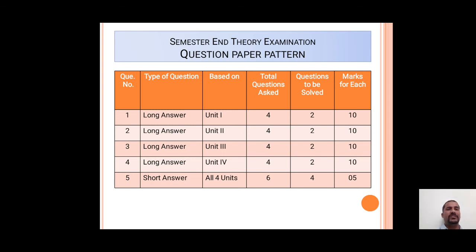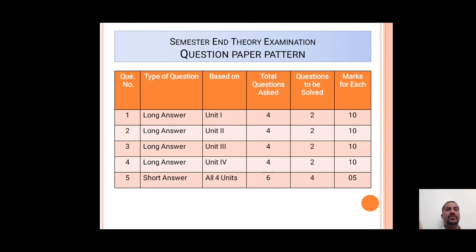Now we will see the question paper pattern for the TYBSc Botany semester 5 as well as semester 6. There will be 5 questions carrying a total of 100 marks, out of which question number 1, which is a long answer question, is totally based on unit number 1. There will be 4 questions asked, out of which the student has to attempt 2 questions, and each question carries 10 marks, that means a total of 20 marks.